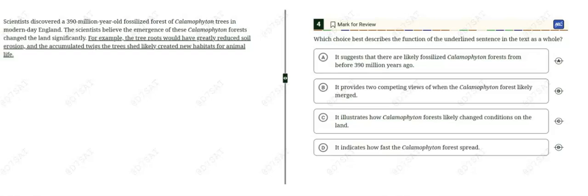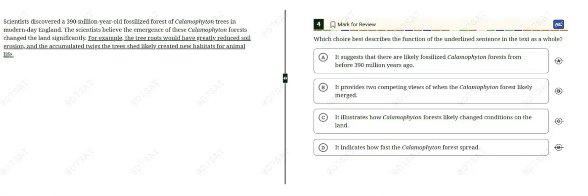So, before looking at the answer choices, let's first try to find out what is the function of the underlined portion itself. The underlined portion is just telling us what would happen in case the scientists' belief is correct. Look, if the emergence of sea forest is correct, it is giving us, for example, the tree roots would have greatly reduced soil erosion, and we have another result of this emergence actually. So in conclusion, it is just telling us what would happen if scientists' belief is correct.